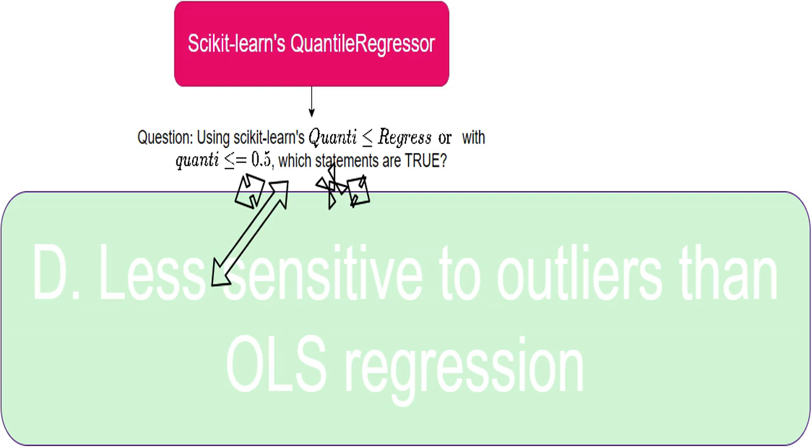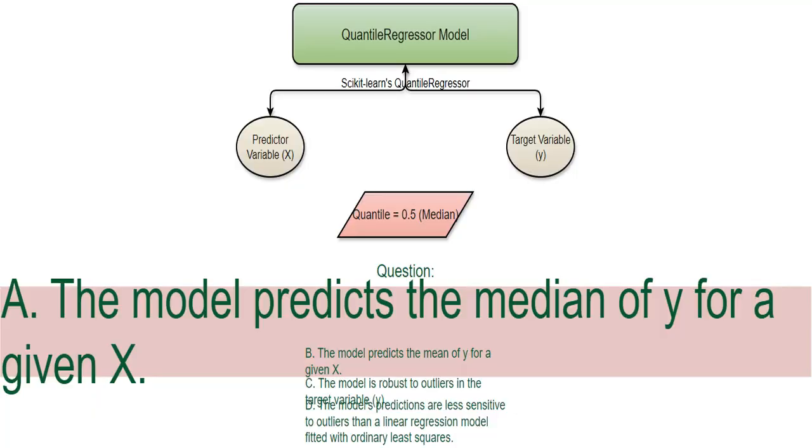Outliers significantly influence the OLS regression, pulling the fitted line towards them. My QuantileRegressor, by focusing on the median, is much less affected by such extreme values. That's the advantage of using medians. I say this statement is true. Remember, we set the quantile parameter to 0.5, which directly corresponds to the median.